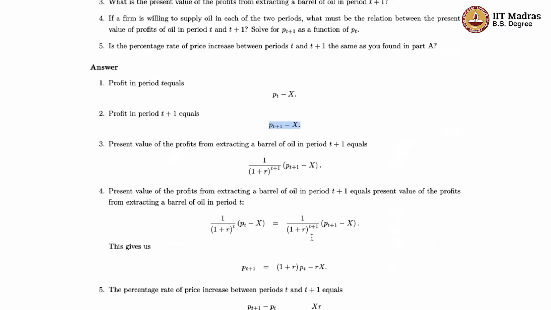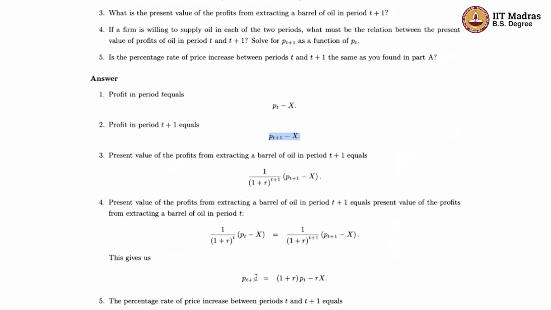Equating these two things, you can take this (1+R)^(T+1) to this side. If you do that, some terms cancel out. And then you end up getting that PT+1 is equal to (1+R)PT - RX. Okay. So this is the relationship you are getting from this no arbitrage fact that the profit has to be equal. Otherwise, you will not be selling in both the periods, right?